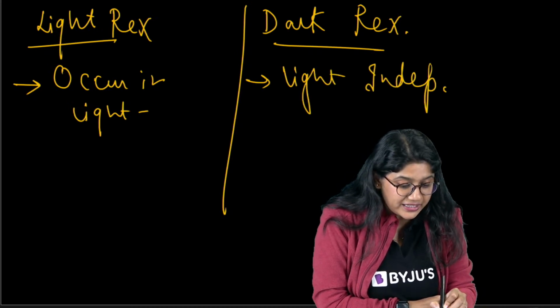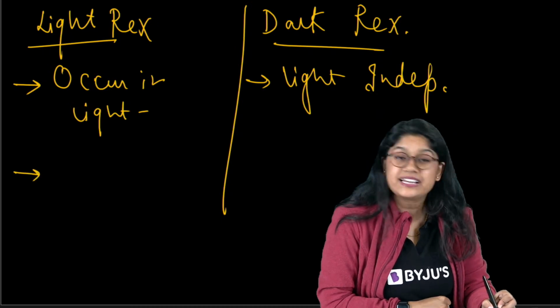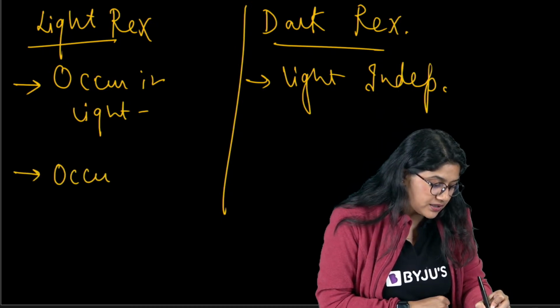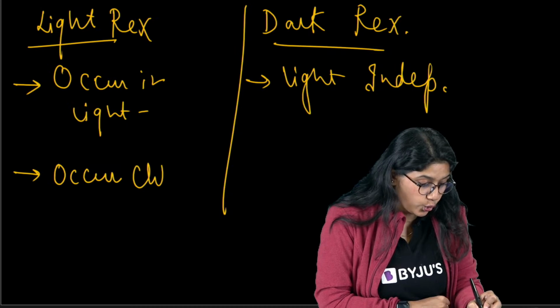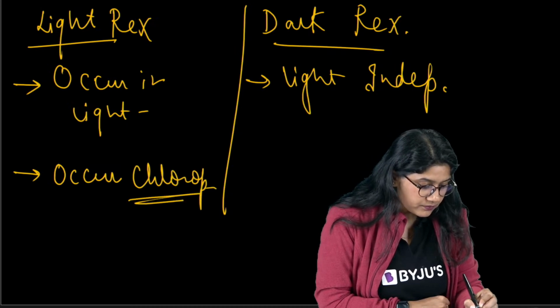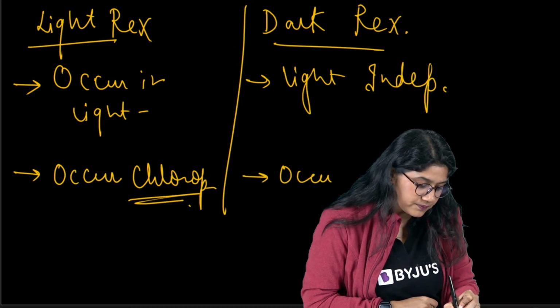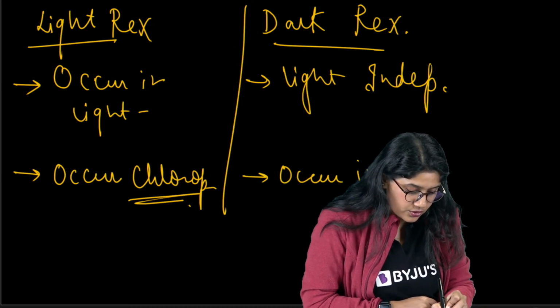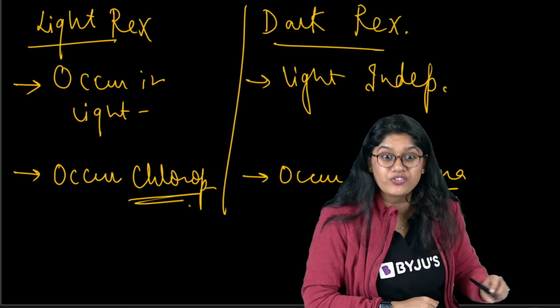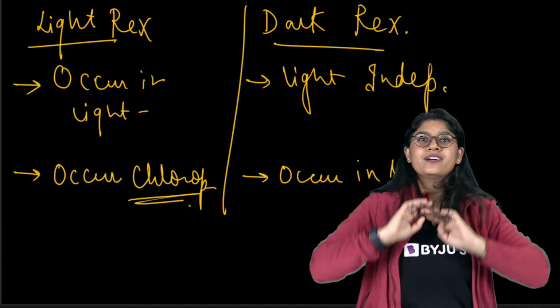Dark reaction is light independent. Clear? Where the light reaction will occur, it occurs in the chlorophyll, right? Specifically, if you want to say, thylakoid, and this occurs in the stroma.